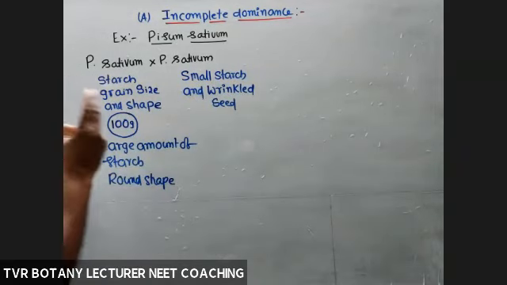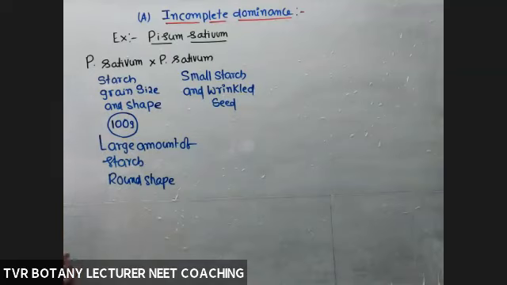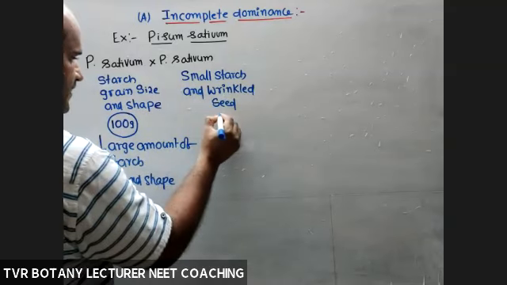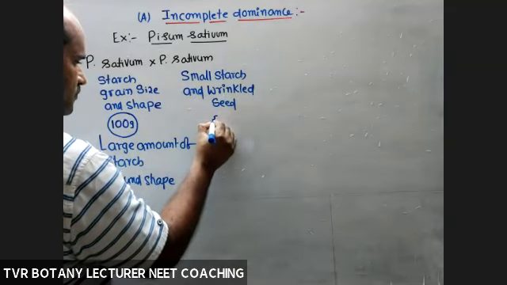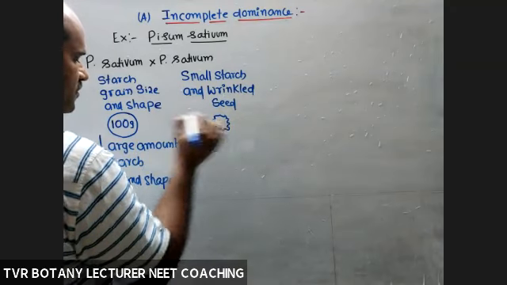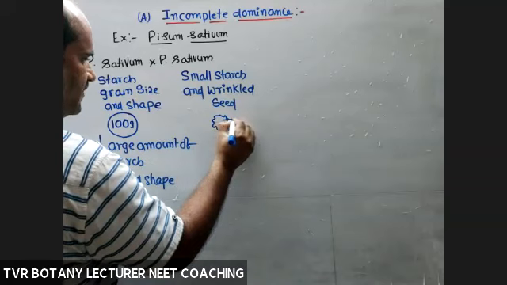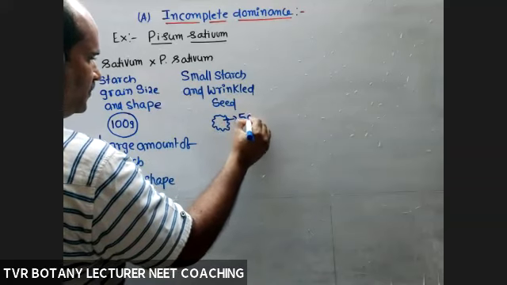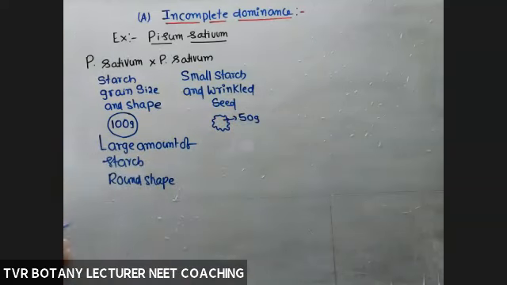Here, two characters are clearly visible. One is the size of the grain, which corresponds to the quantity of starch. In this case, less amount of starch, for example 50 grams only.